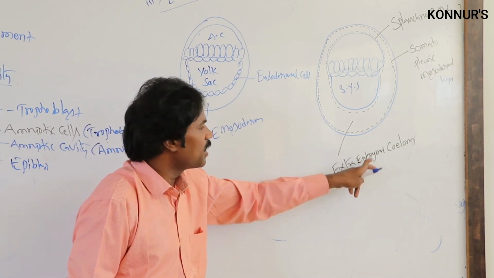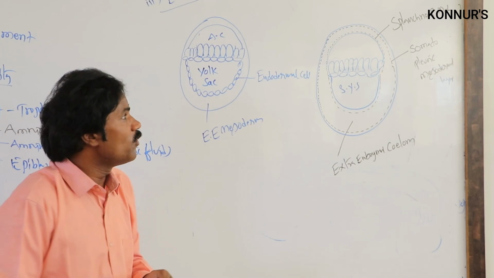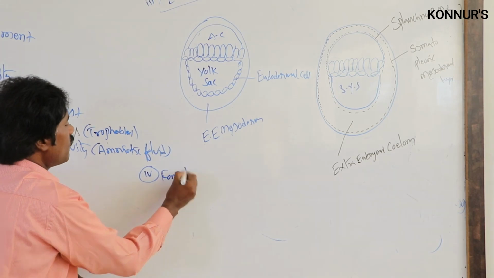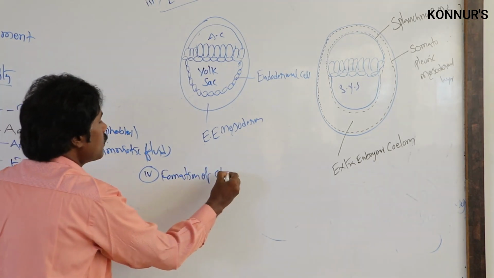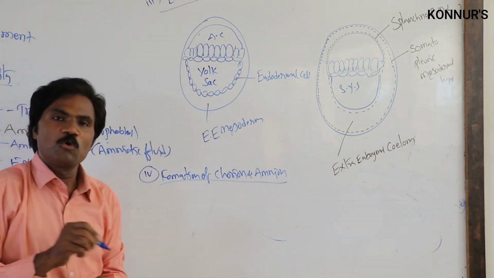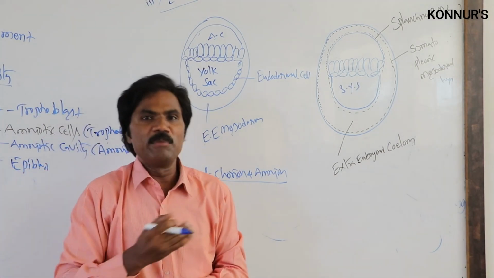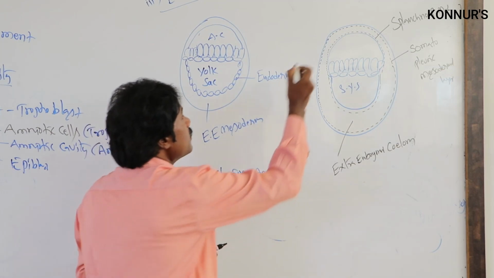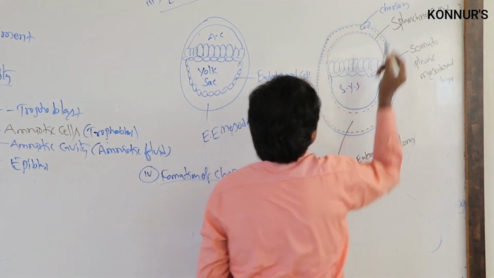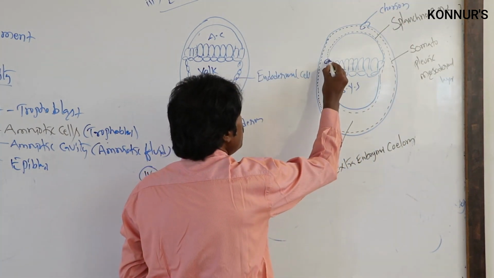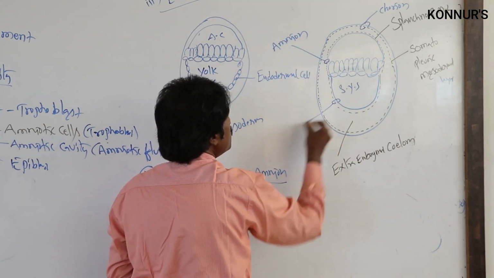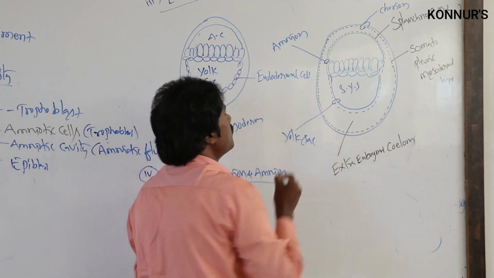After formation of the extra embryonic coelom, a very important next step is how the chorion as well as the amnion are formed. How is the chorion layer formed, how is the amnion layer formed? The chorion forms in between these. In between these we call the amnion. In between this is the yolk sac layer only.